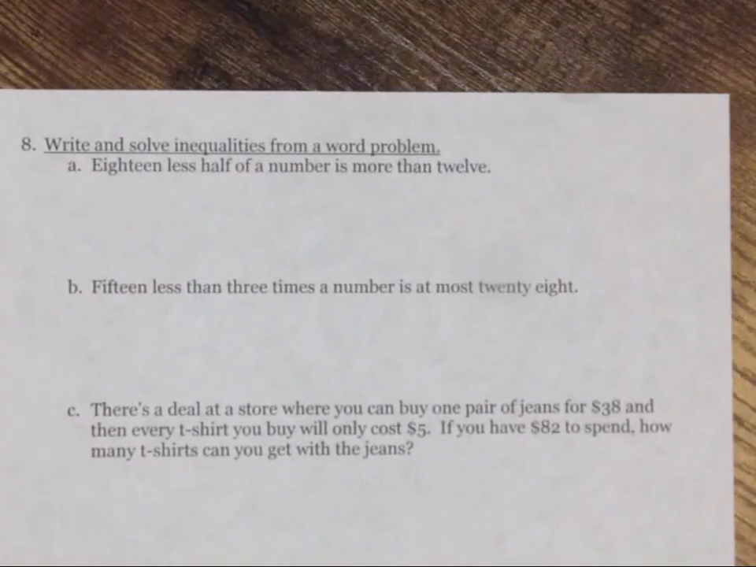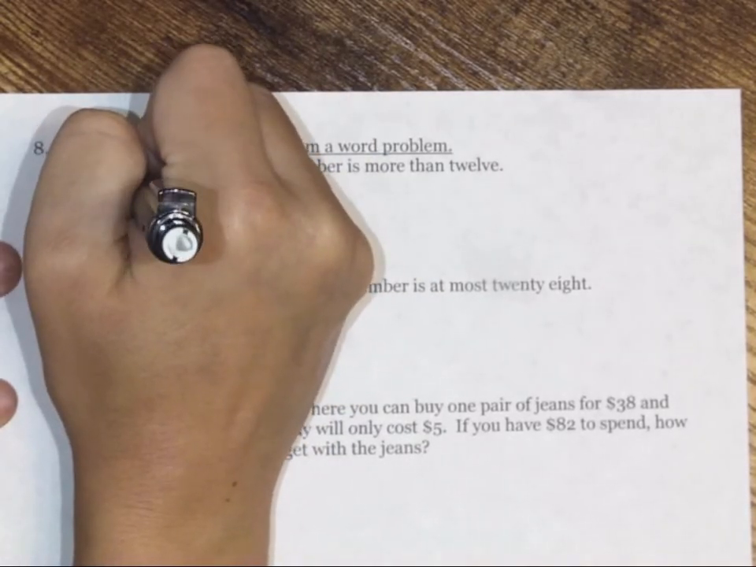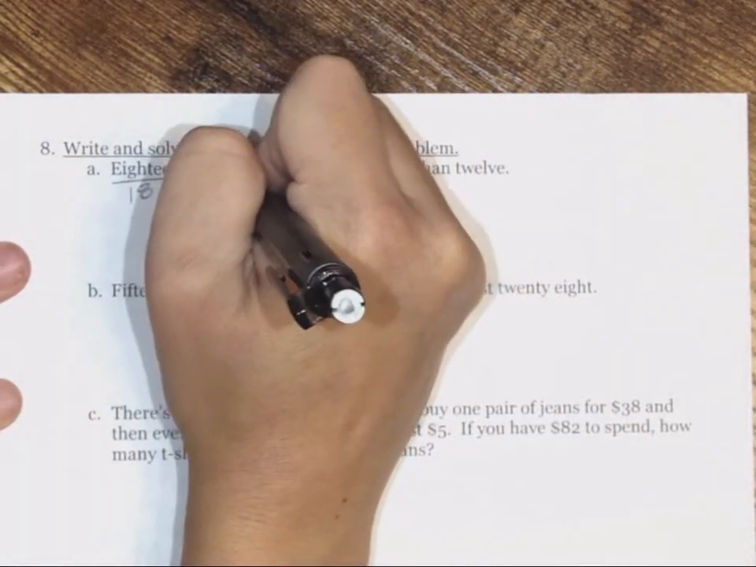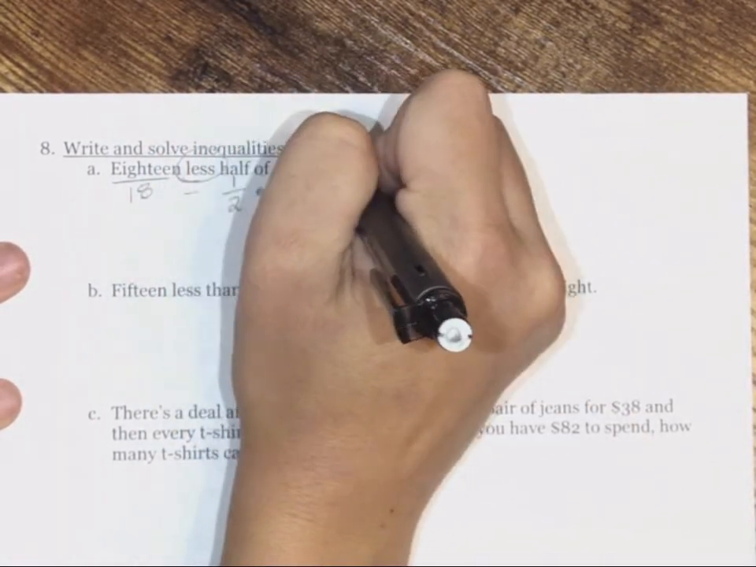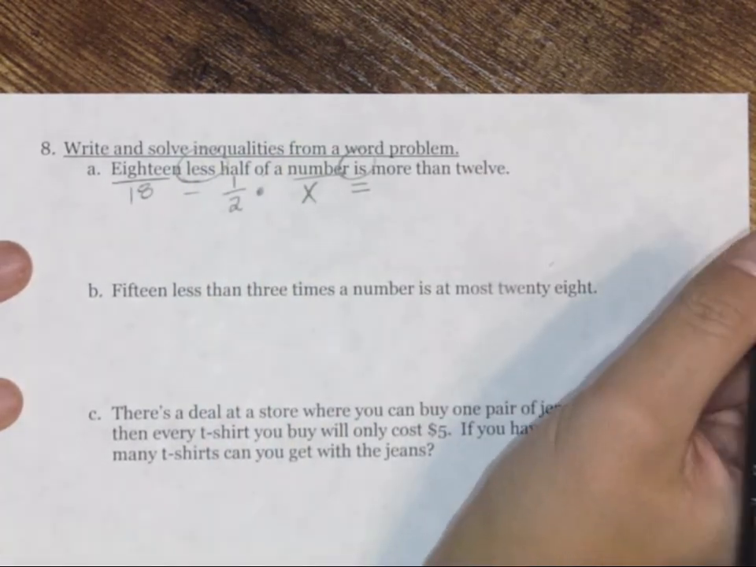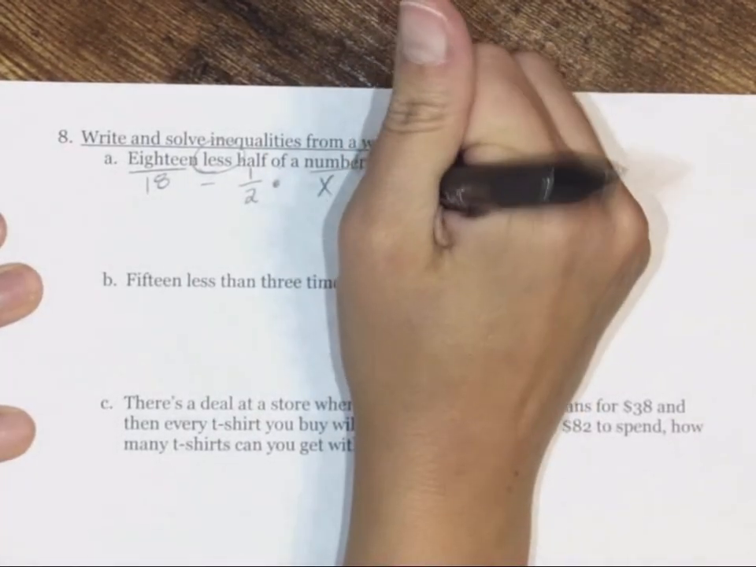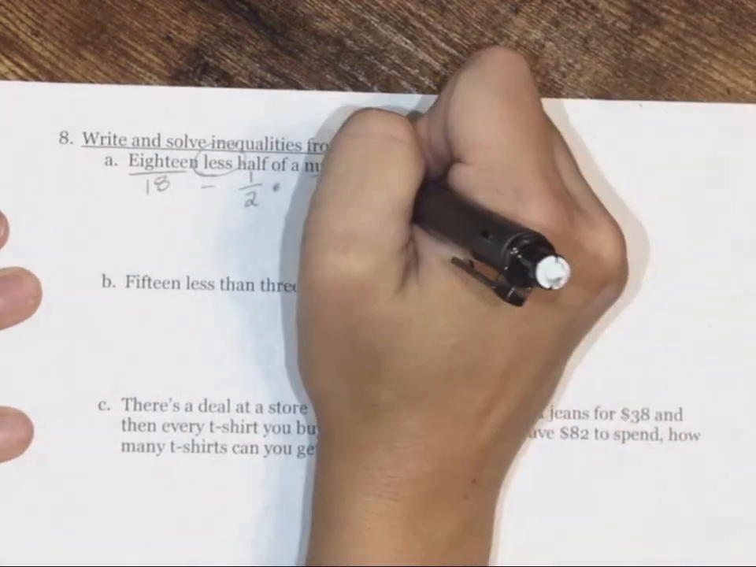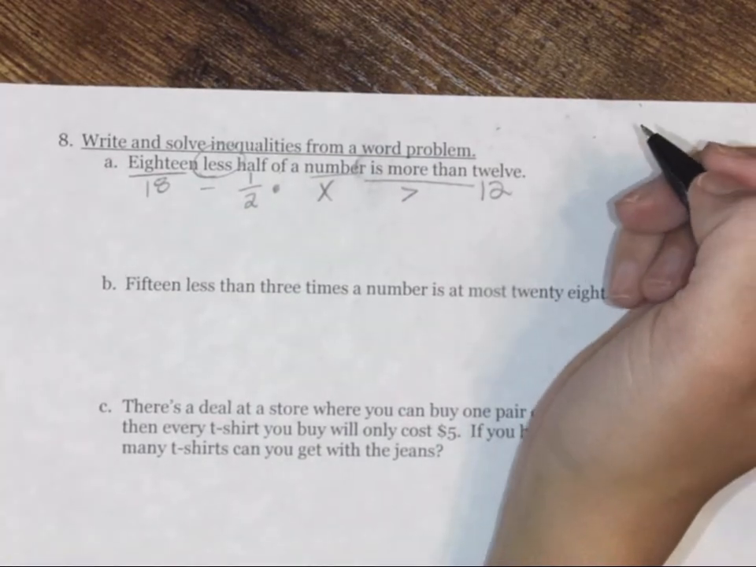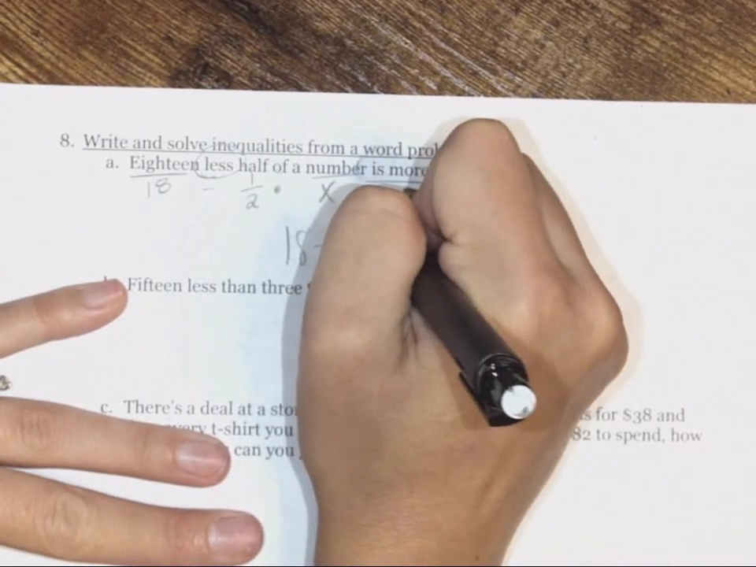And on our last page, now we're going to write and solve these inequalities. So we have 18 less, which is subtraction, half of a number, and of is multiplication, of a number is an equal sign. More than is our greater than symbol, 12. So double check, make sure you don't have any turnaround words, which we do not in this case. So you just write it like it is written.